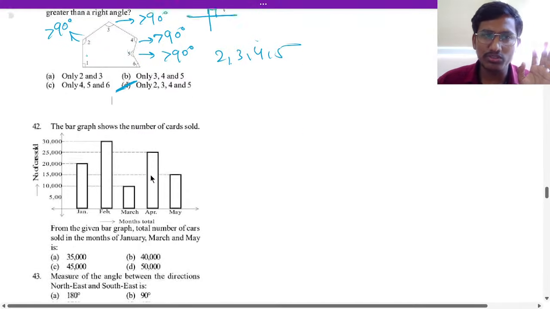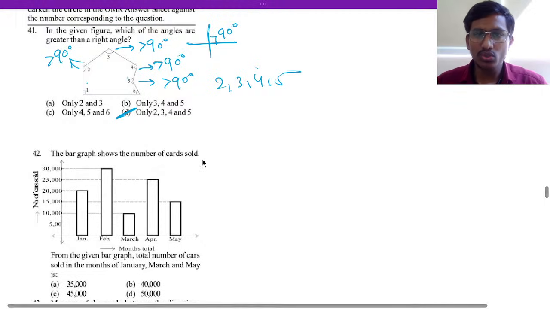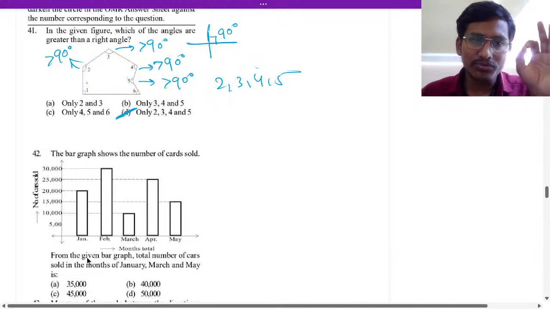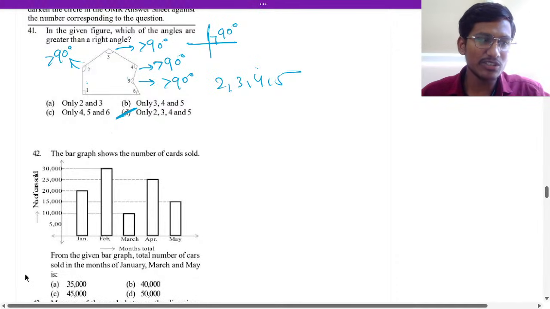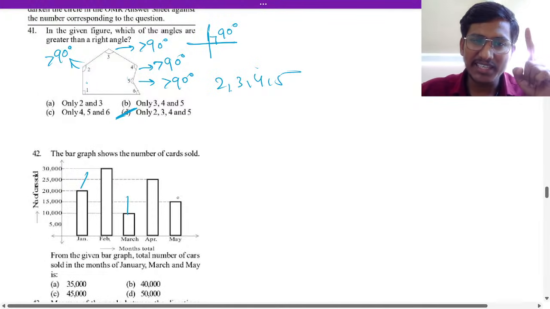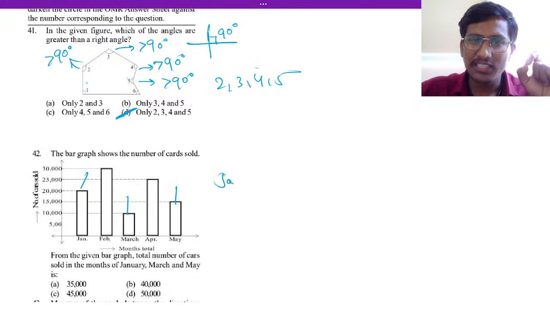Question 42. The bar graph shows the number of cars sold. What you have to find from the given graph is the total number of cars sold in the months of January, March and May. January is this, March is this, and May is this.